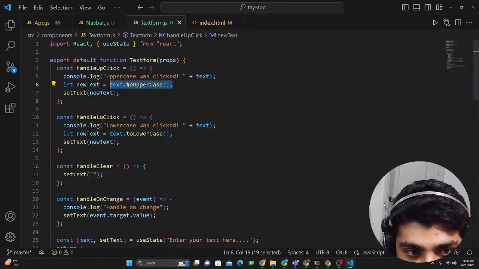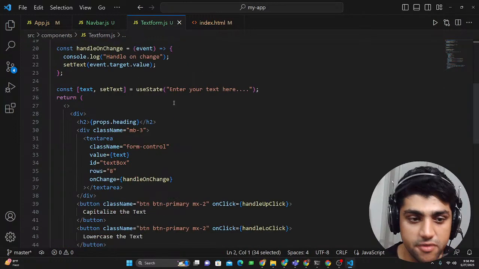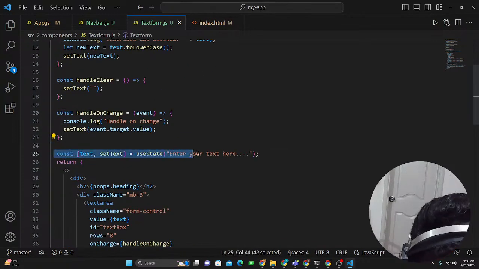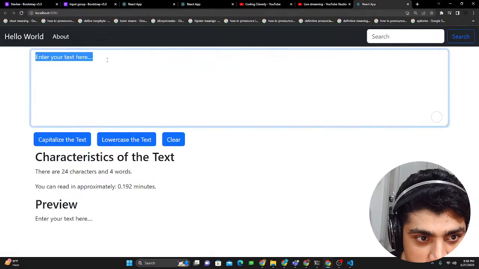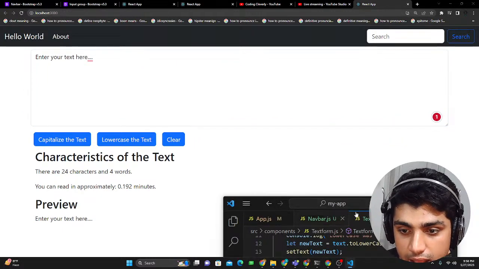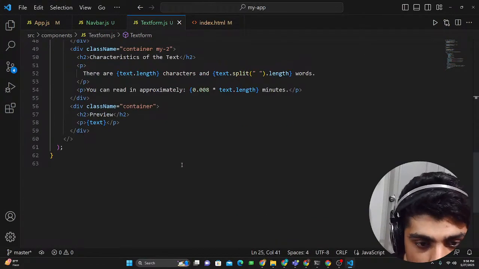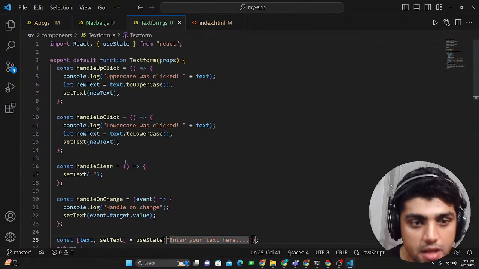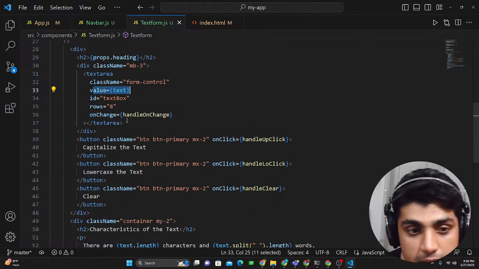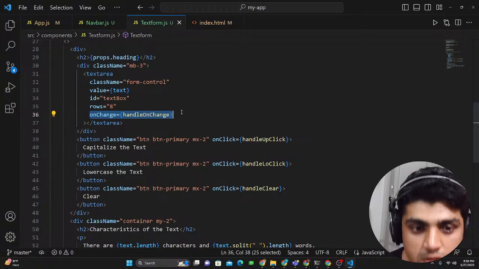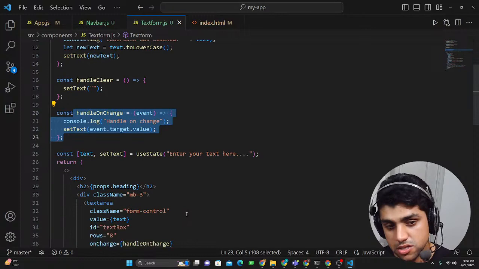We capture the text using text.toUpperCase, using this useState function from import React useState from React, and we use this const [text, setText] = useState. Enter your text here. This text is by default. If I refresh the app, enter your text here is actually default text, okay? And that default text is basically being entered using this useState. Enter your text here, and it's being rendered here. So you can see over here value is text, so that's why it's being rendered. But the problem is you're gonna have to include this onChange, handleOnChange, to manually update the code so it changes the thing. Make sure you have this.